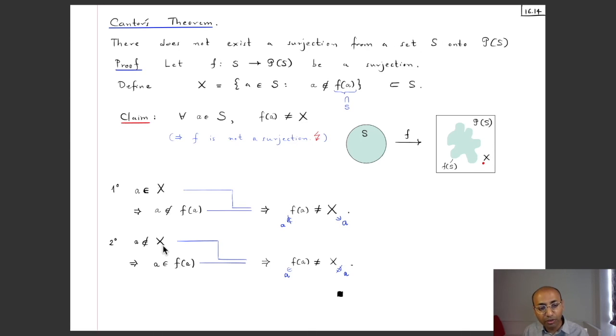Okay, now again let's look at these two sets, X and Fa. They can't be equal, because if they were equal, they would have exactly the same elements, but here is an element A which is in Fa, but it's not in X, and so this shows that these two sets are not the same. So again we are done, and since these were the only two possible cases, we have shown that this X is indeed not something in the range of this function, and so this function cannot be surjective, which is a contradiction to this, and so such a surjection just can't exist. So this proves Cantor's theorem.